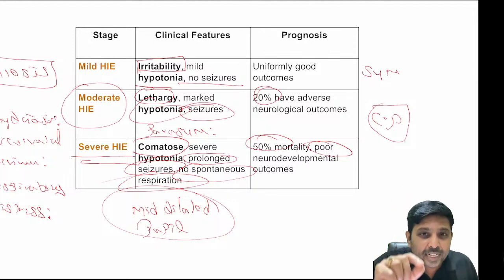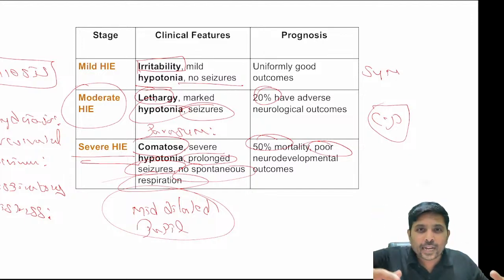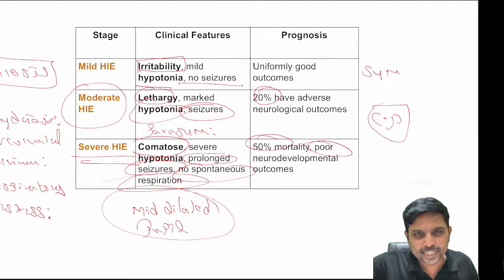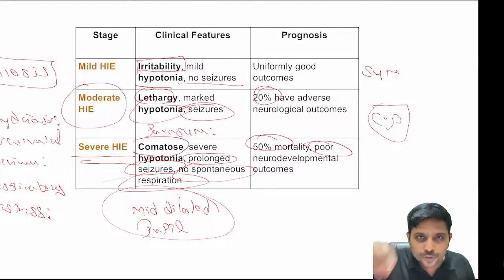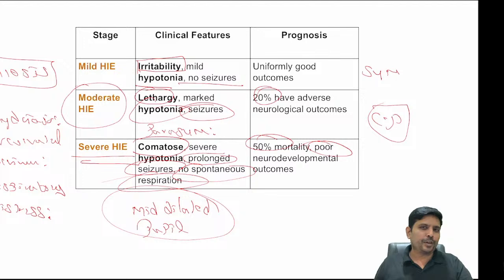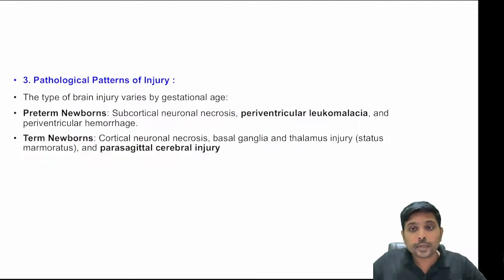Remember, when you are irritated, that is sympathetic activity. In HI stage 2, parasympathetic activity is necessary to increase your life. Third one is you can't do anything, mid-dilated pupil. Miosis, mydriasis, mid-dilated pupil: three things you need to remember. Mild temporary hypotonia, moderate hypotonia, severe hypotonia; irritability, lethargy, comatose.